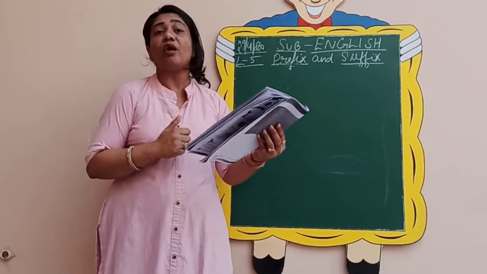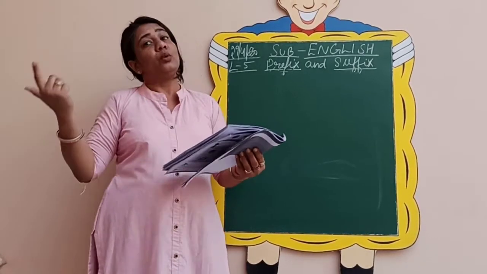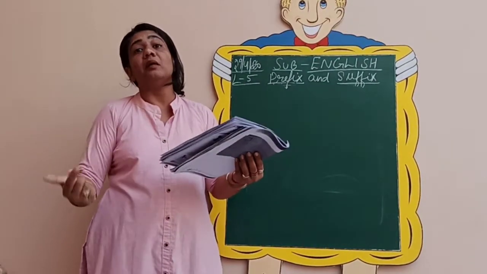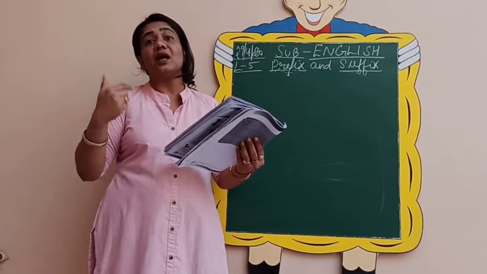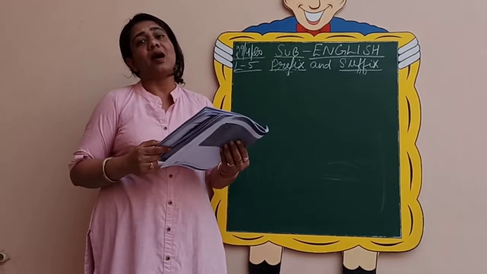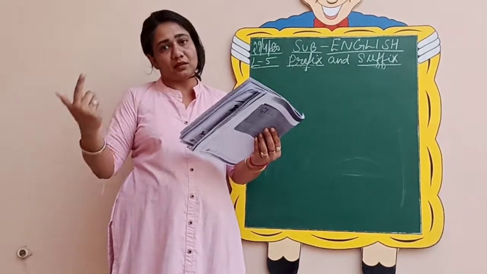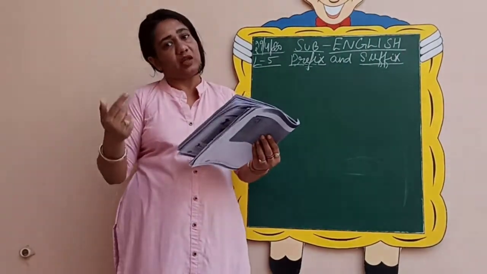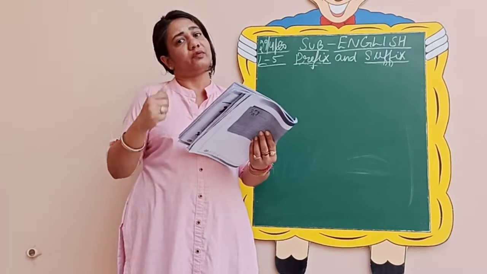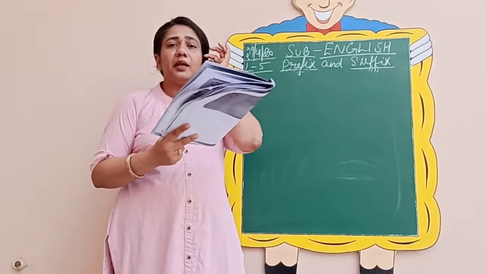If you know the meaning of ology, that is study of, and zoo, we know what is there in a zoo? Animals. So it is a study of what? Study of animals. So this way you can come to know the meanings of the words that you haven't heard before. So this means the study of animals is known as zoology. So zoo is the main word here. Ology is added as a suffix to make it zoology, the study of animals. So this way you can form new words and you can even know the meanings of the new words. So I hope this much is clear to you all and it is very interesting.